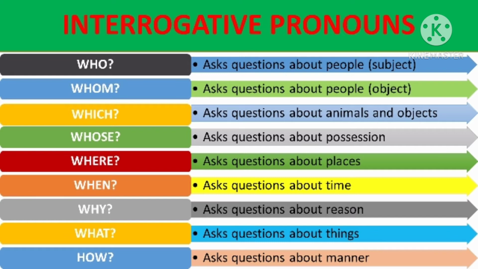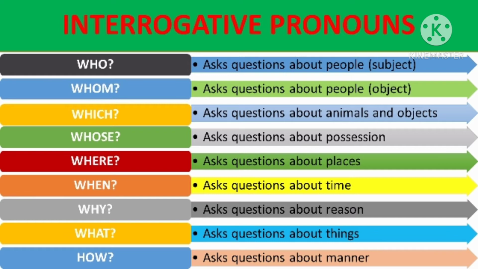The first one is who. It is used to ask questions about people. Whom. It is also used to ask questions about people. Which. It is used to ask questions about animals or objects. Whose. Whose is used to ask questions about possession.